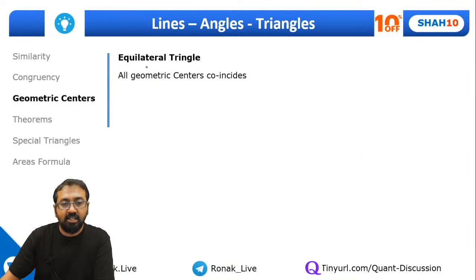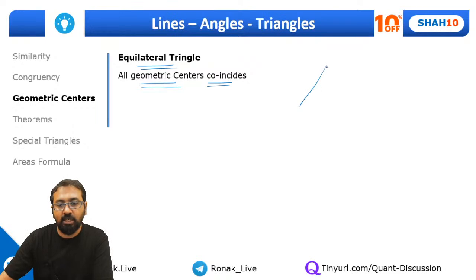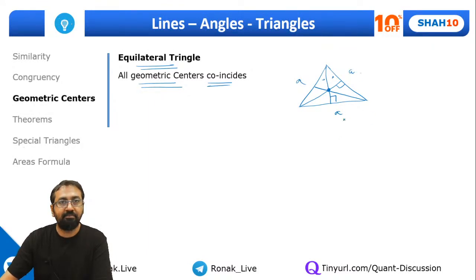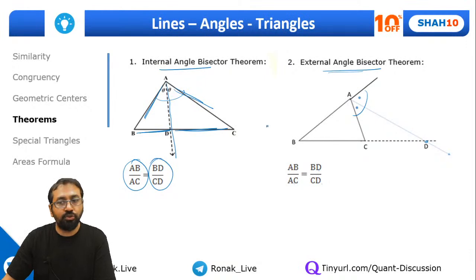And guys, apart from that, in an equilateral triangle, remember this part, all geometric centers coincide. If I take an equilateral triangle, a triangle with all sides and all angles the same, and I draw a perpendicular, this itself will be the median, and it will also be the angle bisector, and so on. Same way if I draw another perpendicular and the third one, this meeting point itself will be the orthocenter, circumcenter, incenter, and centroid, of course. So this is about the equilateral triangle, where all sides are the same. We have also seen these two theorems, so this is what you need to use while solving questions.